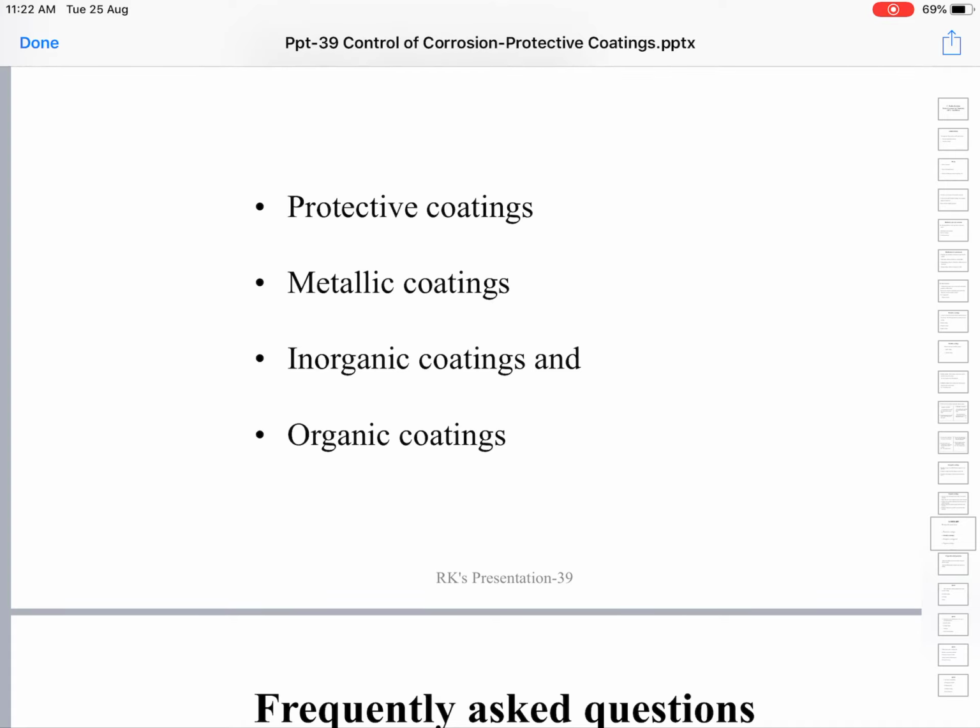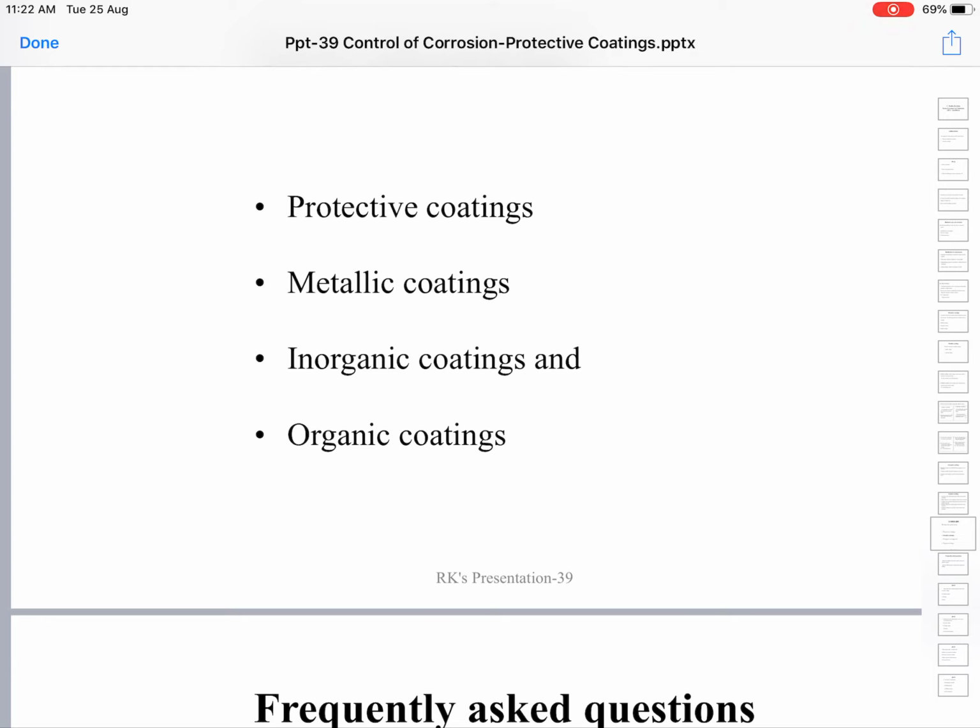Next come inorganic coatings. Inorganic coatings are again three types: phosphate coatings, chromate coatings and oxide coatings. These three we have seen. And then we came to the organic coatings. Among organic coatings we have varnishes, lacquers, paints, enamels, etc. These organic coatings also we have seen with examples.